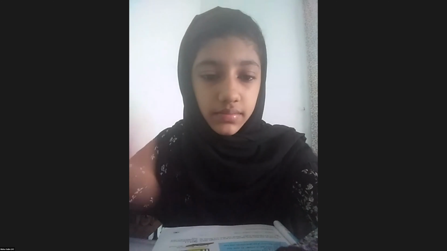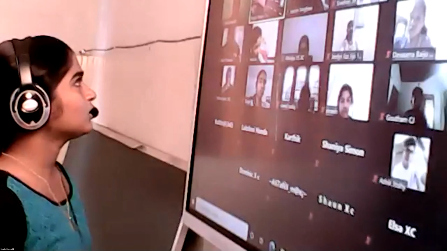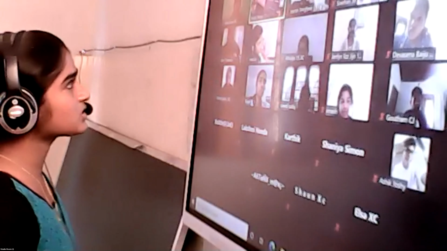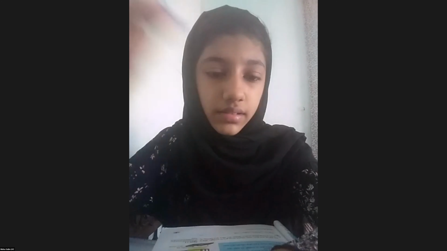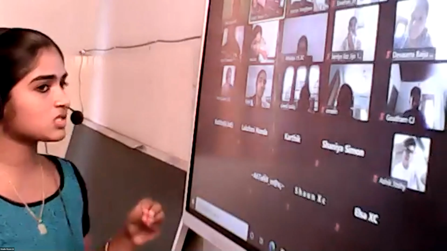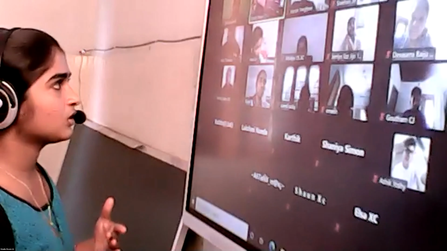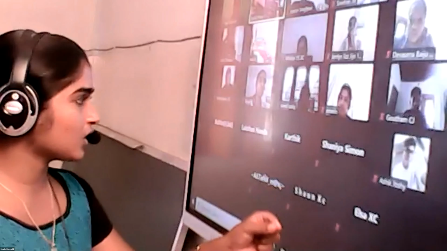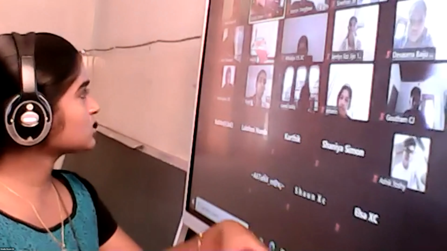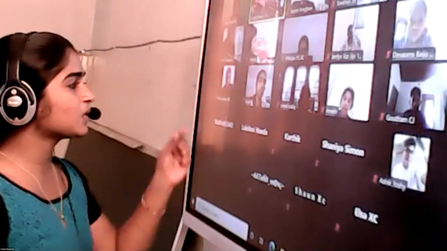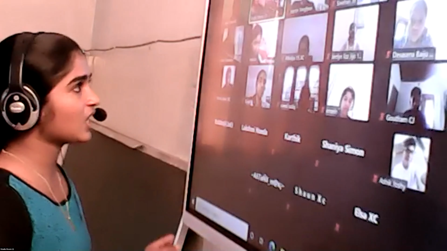It burns. It reacts with oxygen and hydrogen. When this burning candle is brought towards the test tube containing oxygen, what happens? It burns more brightly, right? It burns more rapidly because the oxygen is helping the combustion. So when we bring a burning candle towards the test tube containing oxygen, it burns more brightly. Clear? Then what happens when this burning candle is brought towards the test tube containing hydrogen?